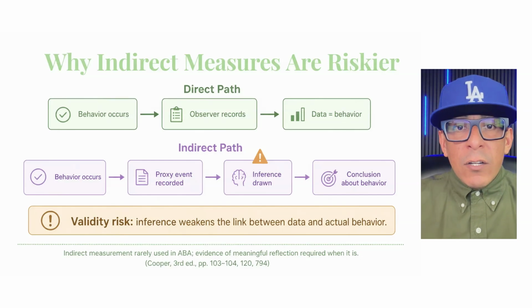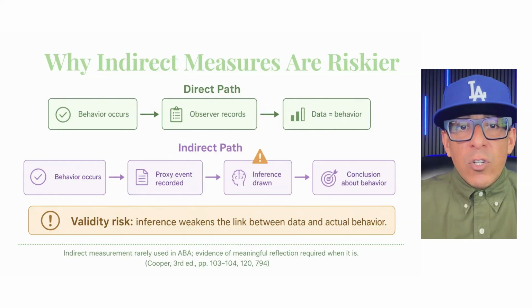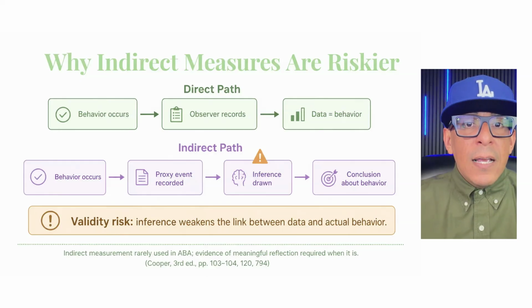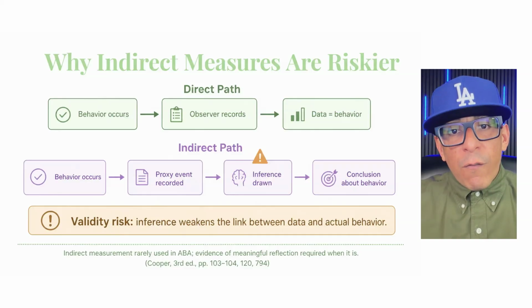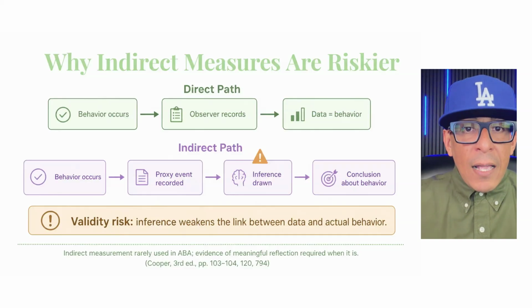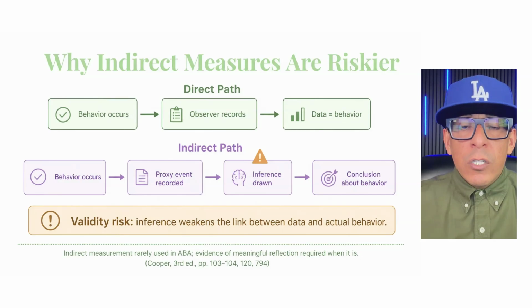Indirect measurement rarely occurs in applied behavior analysis because meeting the applied dimension of ABA includes targeting and measuring socially significant behavior. Sometimes, though, a researcher or practitioner has no direct and reliable access to the behavior of interest and must use indirect measurement. When indirect measurement is used, the researcher must provide evidence that the measured event directly reflects, in a reliable and meaningful way, something about the behavior for which conclusions will be drawn.